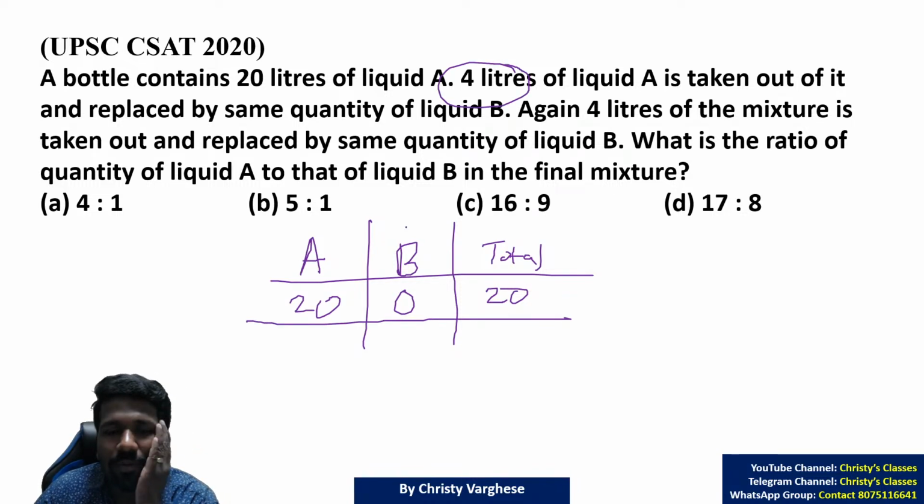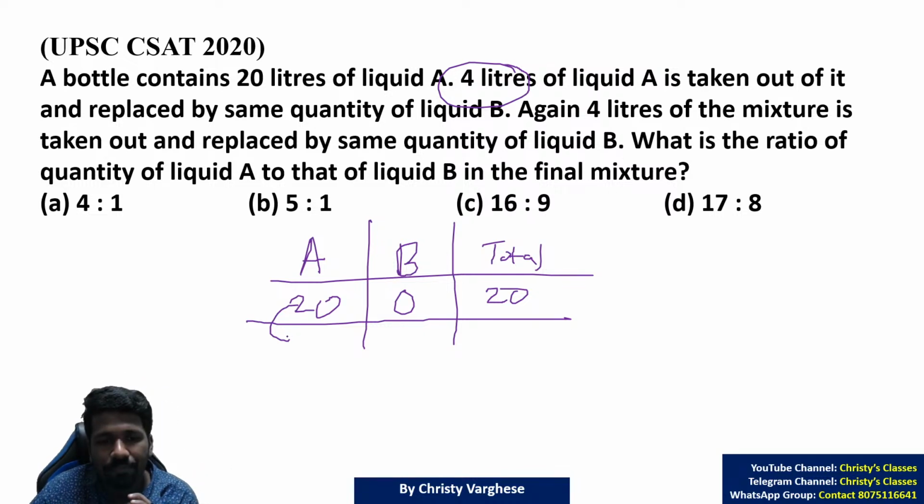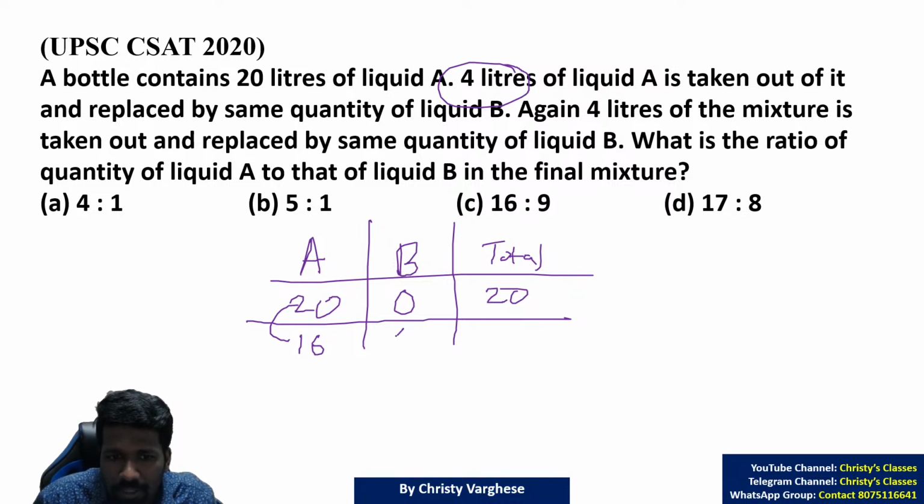4 liters of liquid A is taken means from the 20 is taken. Listen very carefully. This is not that straightforward as previous question. You have to think a little bit more. 4 liters of liquid A is taken means liquid A will become 16 and replaced by same amount of liquid B means 4 liters liquid B is added. So 20 is still there. Till now there is no problem, but now comes the problem.